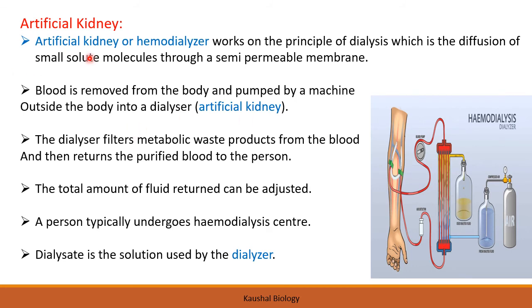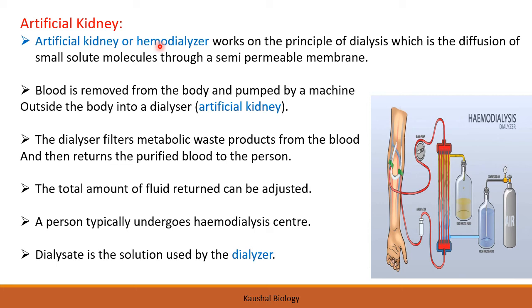Now a very important topic, that is the artificial kidney. This is very important from the examination point of view also. What is an artificial kidney and to whom do we need to give this artificial kidney? So you know, in our country there are a number of patients who have kidney failure. Now if there is kidney failure, there is a big problem because the blood is not going to be filtered, right? And if the blood is not filtered, the metabolic waste will accumulate in our body and it will become toxic.